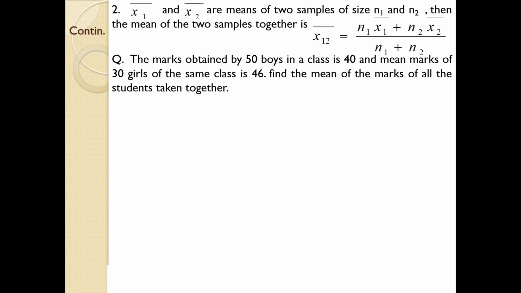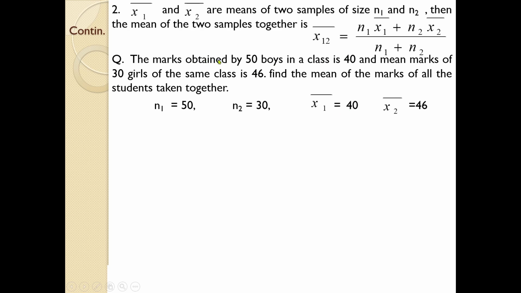First you need to identify what is n1, mean 1, likewise n2, mean 2. n1 represents the number of items of the first group, n2 represents the number of items of the second group, and mean 1 and mean 2 are the means of the first and second groups. So n1 is 50. Let us begin with boys, because in the question the details of boys are given first. So let n1 be boys and n2 be girls.